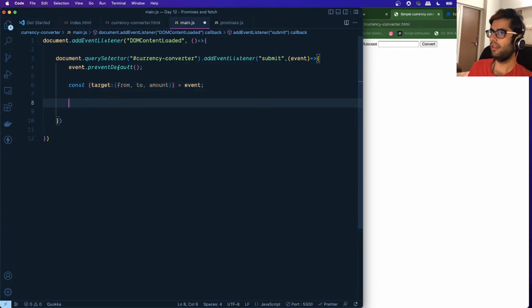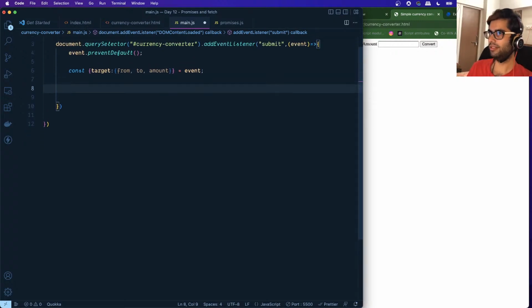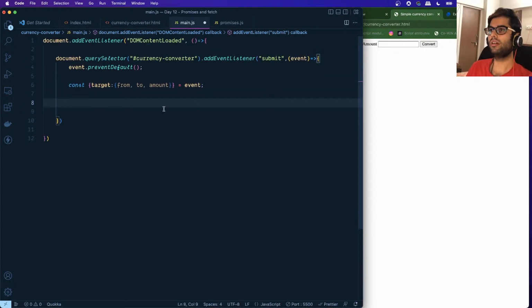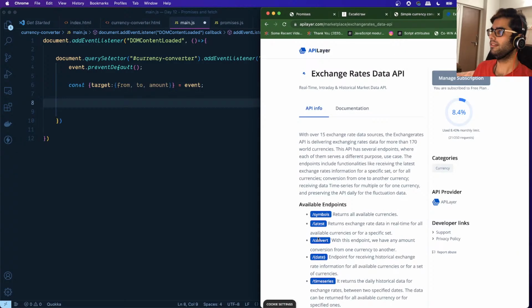Okay. And what we want to do is we want to pass this information to the service which we looked at, right? That this convert function, we want to be able to call that.